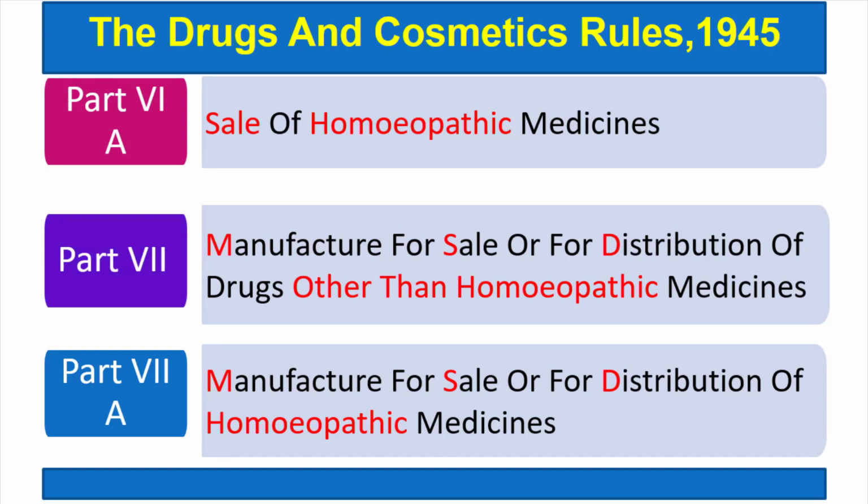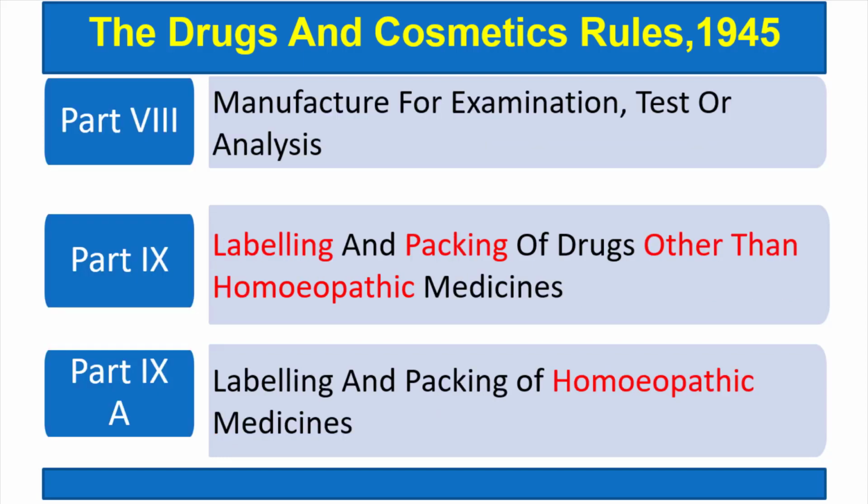What is part 7? Part 7 is the manufacture for sale or for distribution of drugs other than homeopathic medicine, means manufacturing, sale and distribution of drugs other than homeopathic. While part 7A is manufacture, sale and distribution of homeopathic medicine. Part 8 is for manufacture but for examination, test or analysis. Here it is not for distribution or sale.